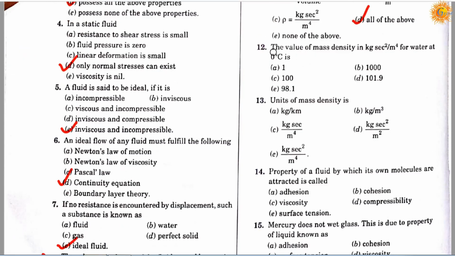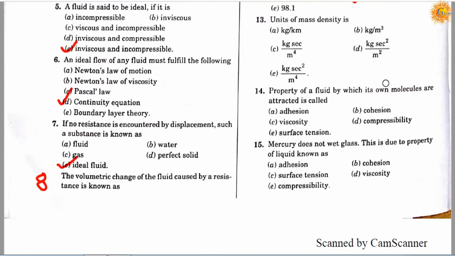Question number 12. The value of mass density in kilogram into second square per meter power 4 for water at 0 degrees centigrade is: option A, 1; option B, 1000; option C, 100; option D, 101.9; option E, 98.1. So the correct answer is D, it will be 101.9.